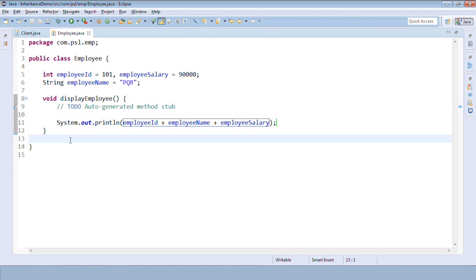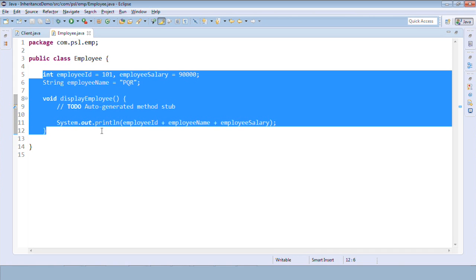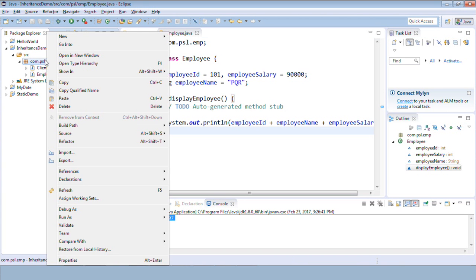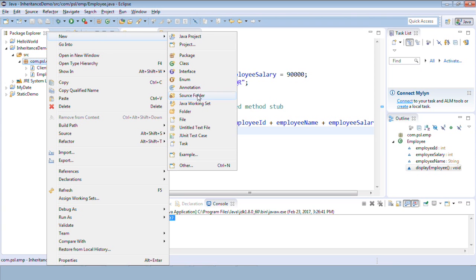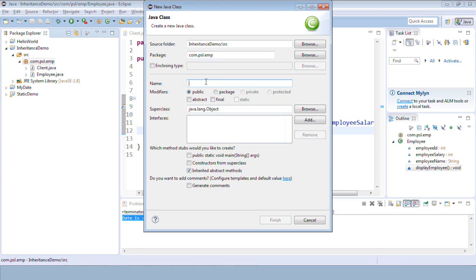Okay, now we have one more derived class from employees, say developer class. Okay, so out of that let me create one more class, developer class, and we'll see how we can achieve inheritance here. Okay, so these are some of the generic members we have written inside this, right? These are very generic members. Displaying employees is very generic. It is very common. ID, name, and salary will be very common, right? That is, this is applicable for all types of employees. Now assume in future we got a requirement for a developer. So let me create a developer class, and inheritance helps us to add the new functionalities, right? So I will create a developer class,